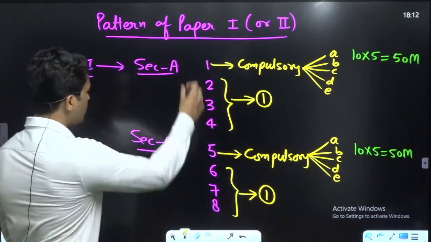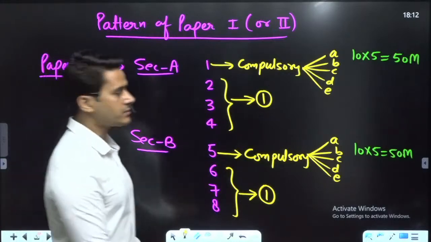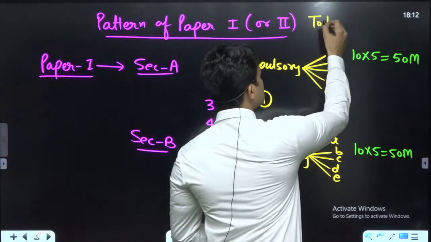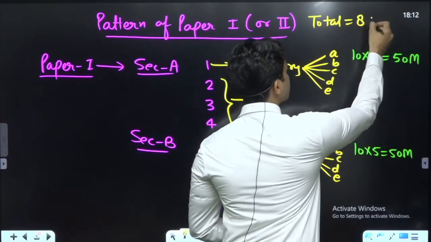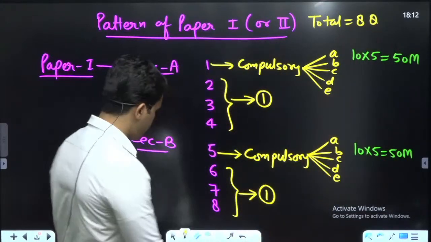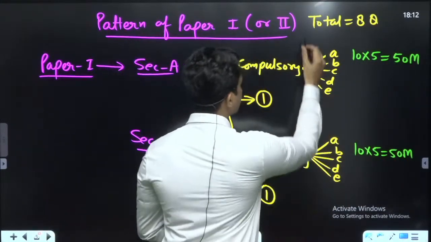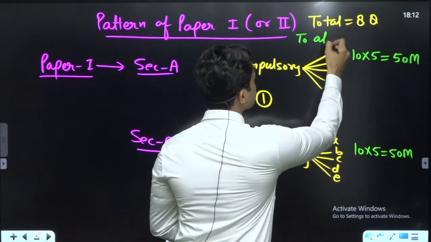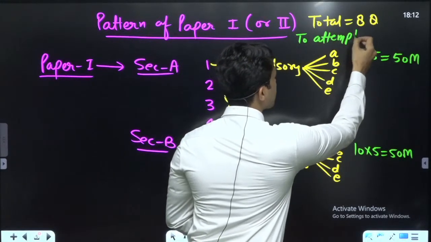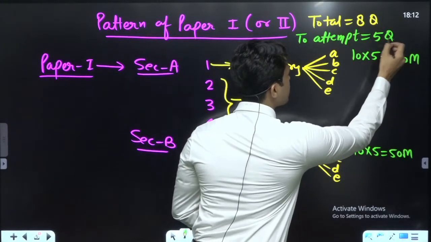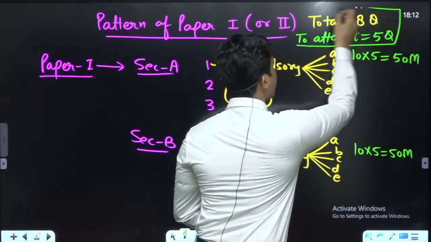Now, out of 8 questions in total, you have to attempt 5 questions. Okay. This is the criteria.